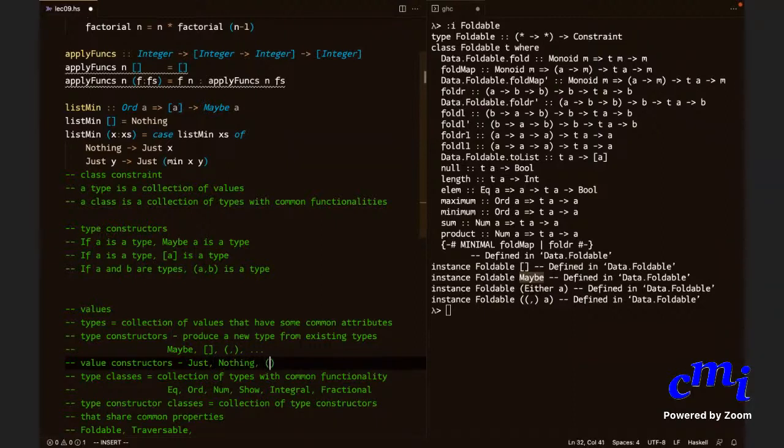For instance, to form a pair, you just use this. If you have x and y, x of type A and y of type B, then the pair type is A comma B within parentheses. The pair is x comma y within parentheses. So the same notation is used. And what about list forming? For list forming, you have colon, which is a value constructor, and the empty list, which is another value. Value constructors construct new values from existing values. They are just another name for functions. And type constructors construct new types from existing types. This is all just some terminology that I'm establishing right now.